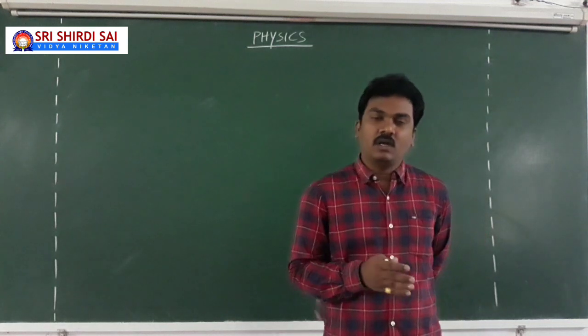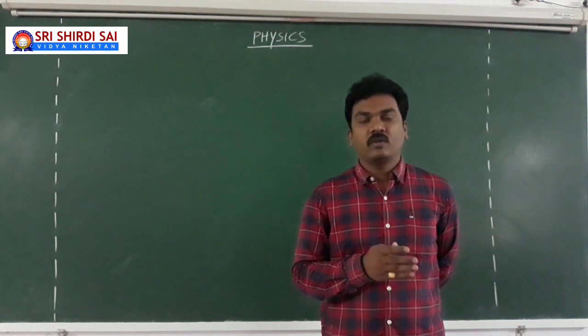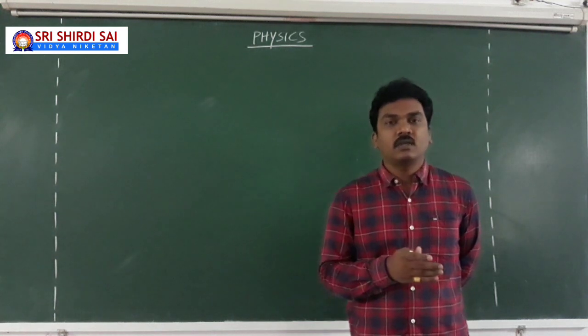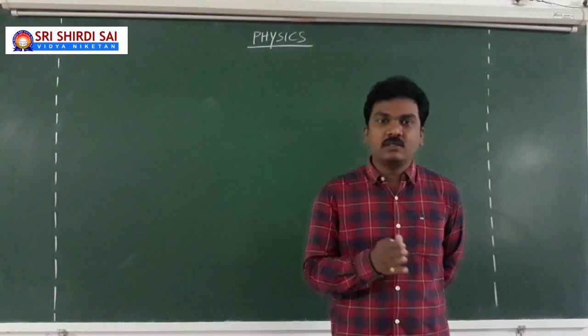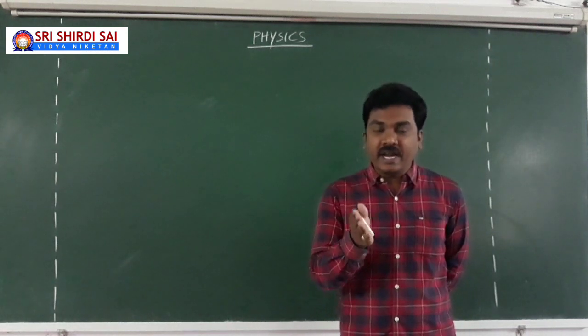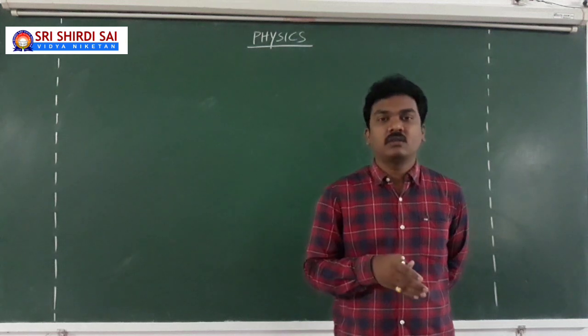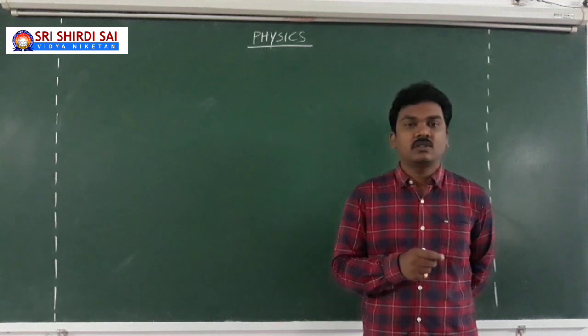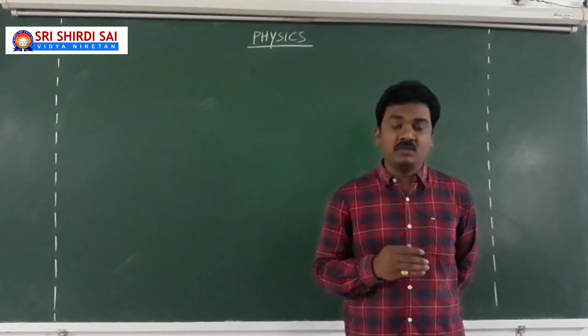So, coming to our current topic, we are discussing the concepts of light. In the earlier classes, we started with the concept of refraction of light at plane surfaces. While dealing with it, what is meant by refraction?